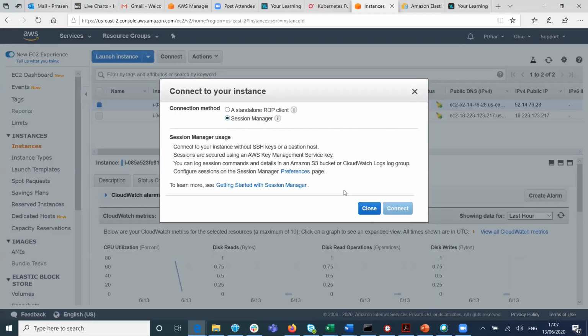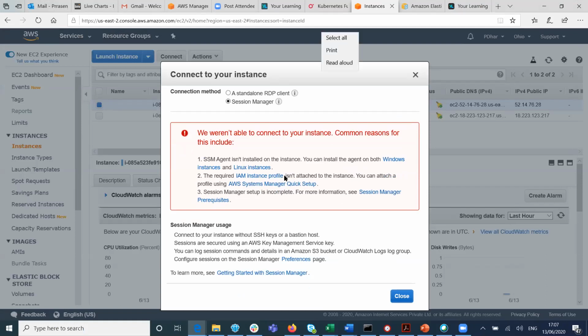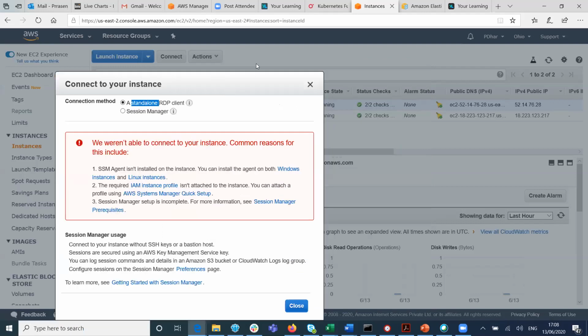No, it is not allowing us to do that. No, this also is not allowing. No problem, so try again. Say click on standalone RDP client only. The first option. Yeah, let it refresh.